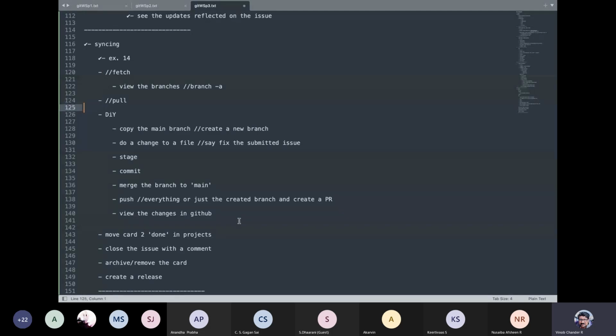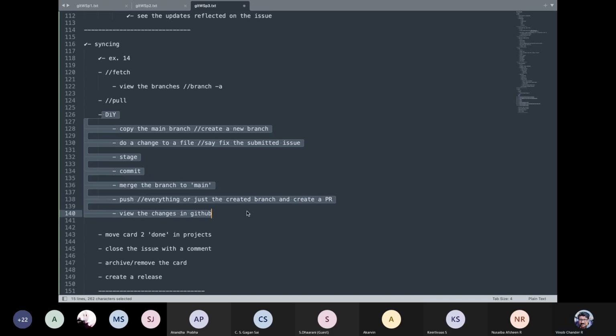So I've put it over here. You can either do it, or let me see if we have time. We have some time, we'll come back to this. As we discuss, if you can just try this out and show me a screenshot of the successful issue fixing of the background color, if you have been following along, that will be great. But first of all, let us get this idea.